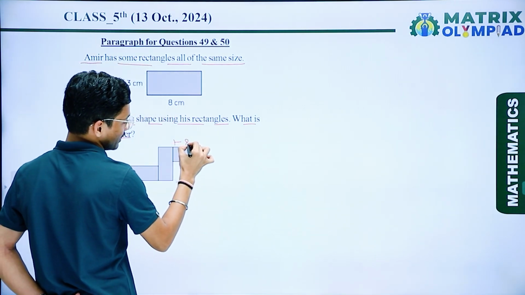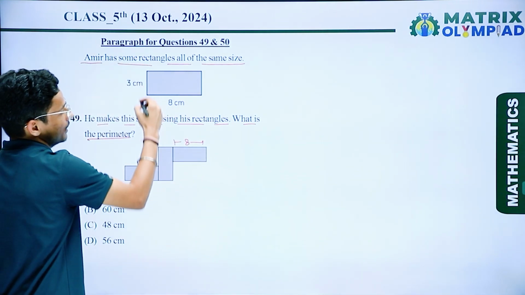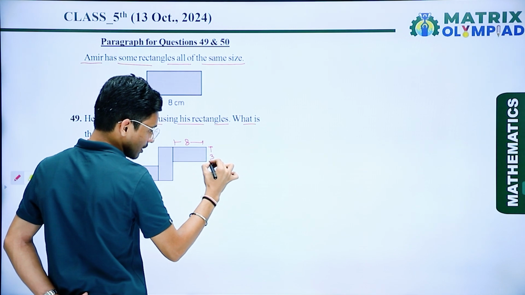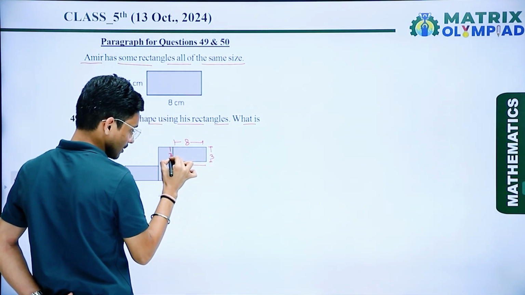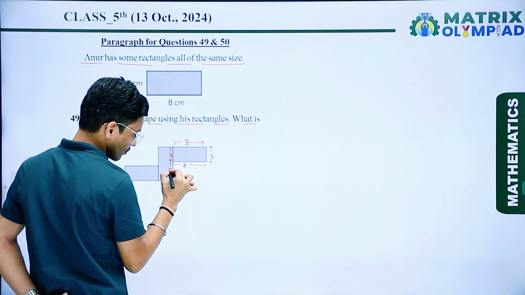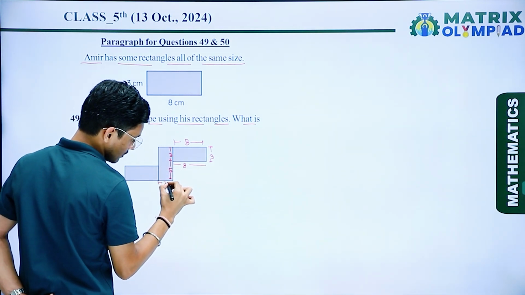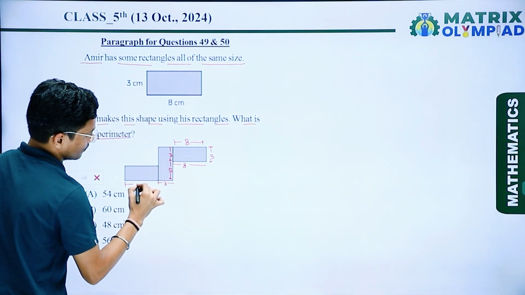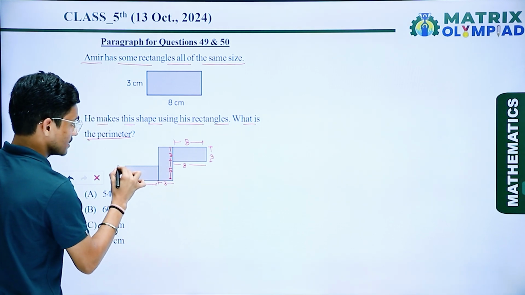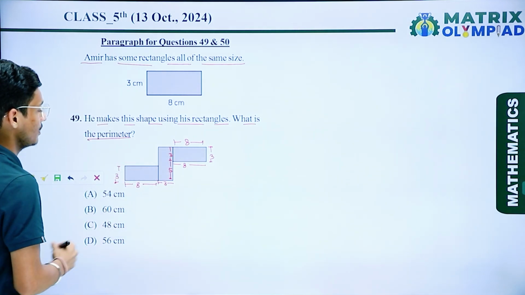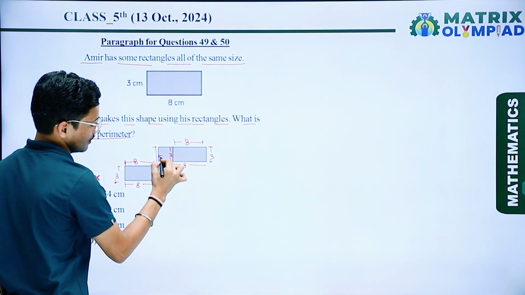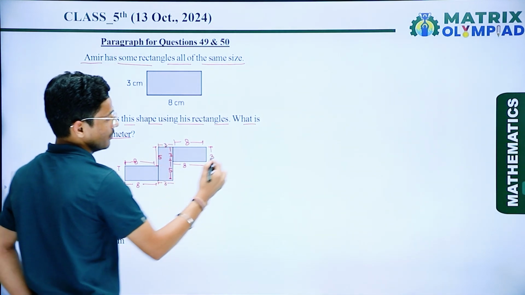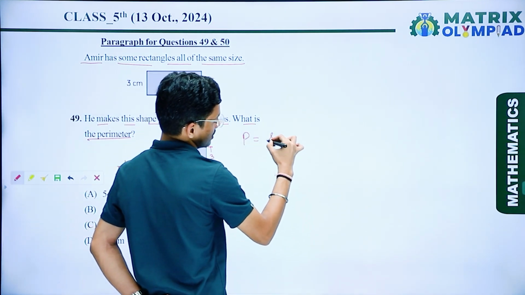The length of the rectangle is 8 and the breadth is 3. This side is 8 and this one is 3, and the remaining part is 5, and this is 3, and this one is 8. Again the breadth is 3, then 8, then 5, and 3. Now the perimeter is equal to the sum of all sides.